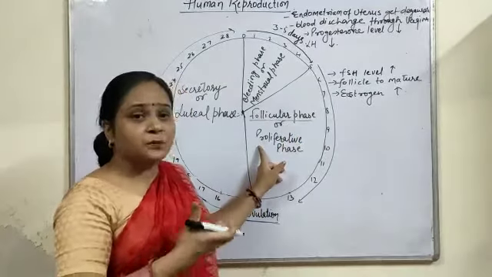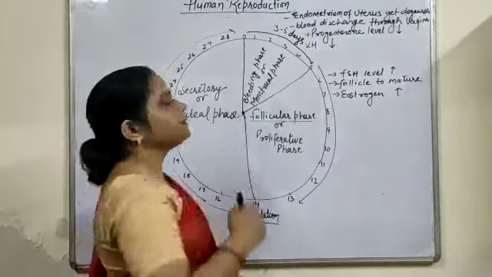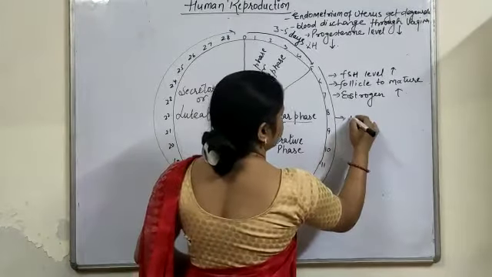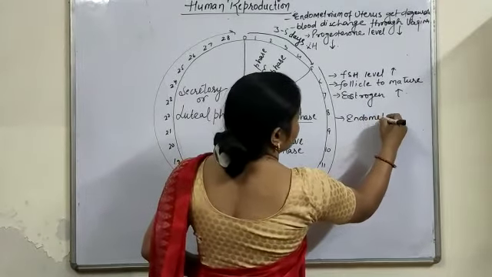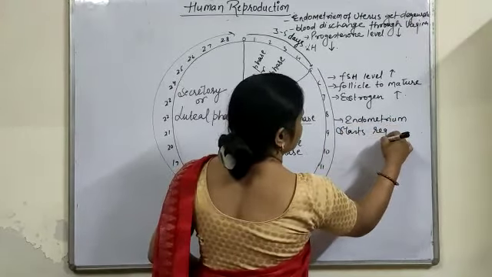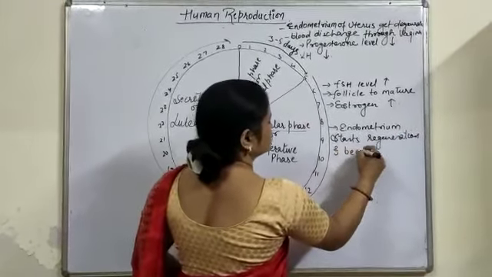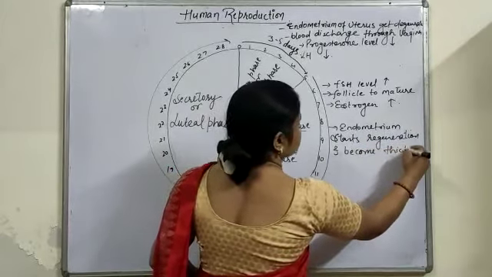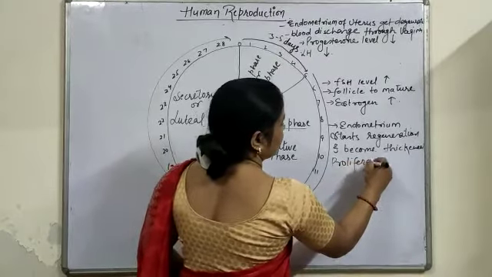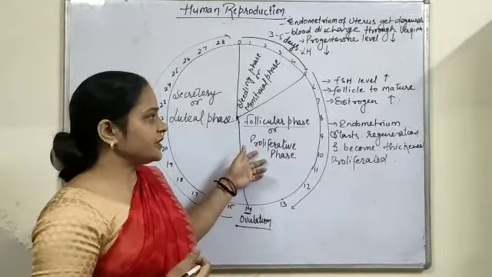Then what do we mean by proliferative? It means the endometrium which degenerated at the bleeding phase, or menstrual phase, starts its regeneration. The endometrium starts regenerating and becomes thickened, or you can say it becomes proliferated. Hence this phase is known as the follicular or the proliferative phase.